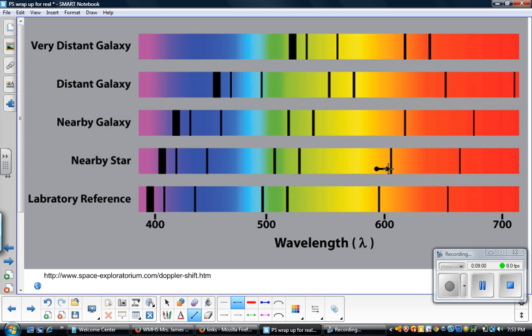that far. Well, now we have a nearby galaxy, so it's going to be farther away, because a nearby star would be in our galaxy, and a nearby galaxy would be in a different galaxy, so farther away. And look, the redshift is farther away, so those waves are shifted farther towards the red end. And a distant galaxy, look how far the redshift is. Now you look here, these two bands right here have been shifted all the way over to here for a very distant galaxy. So we can see that the redshift is greater for things that are even farther away. Redshift is smaller for things that are close.